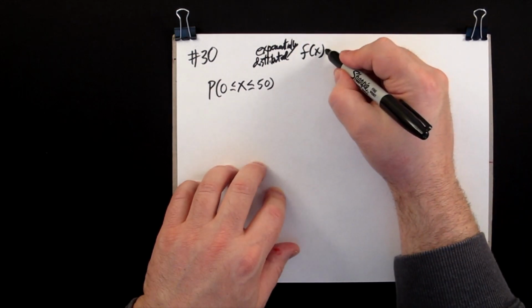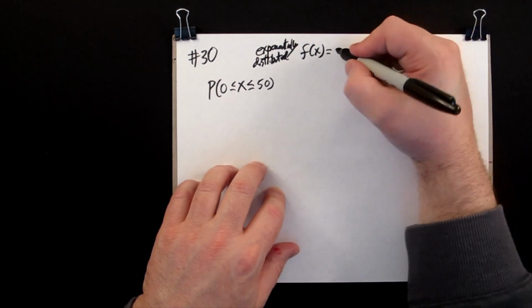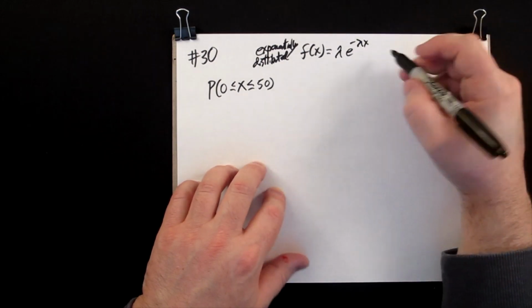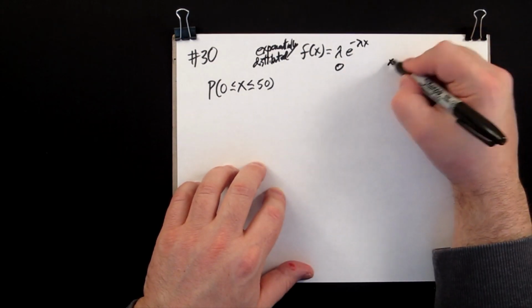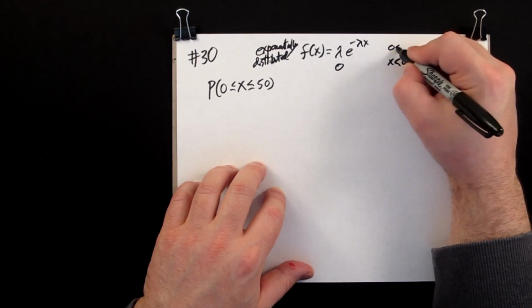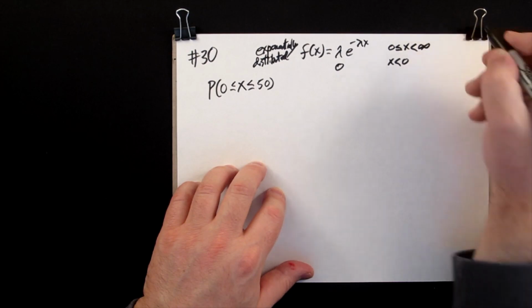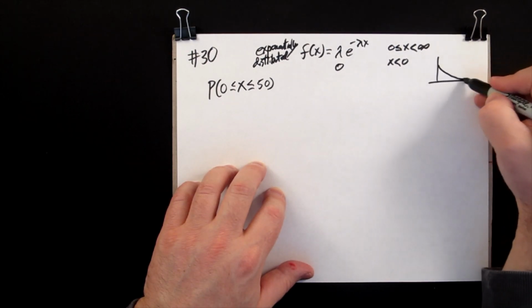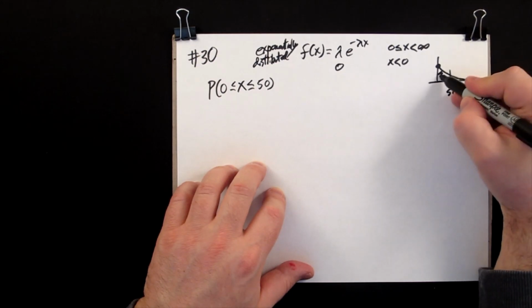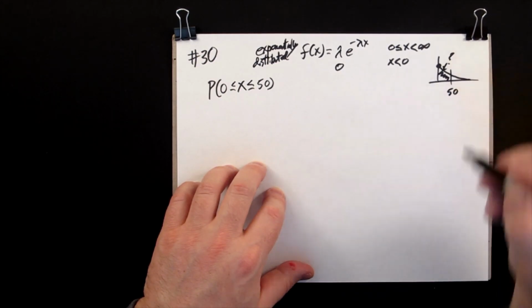So the form of this is e^(-λx), and it's 0 for x less than 0, for x between 0 and positive infinity. Okay, and so the shape of the curve is this, and so you have a call at 50 seconds, and you want to know what that area is. That's what you're trying to find out.